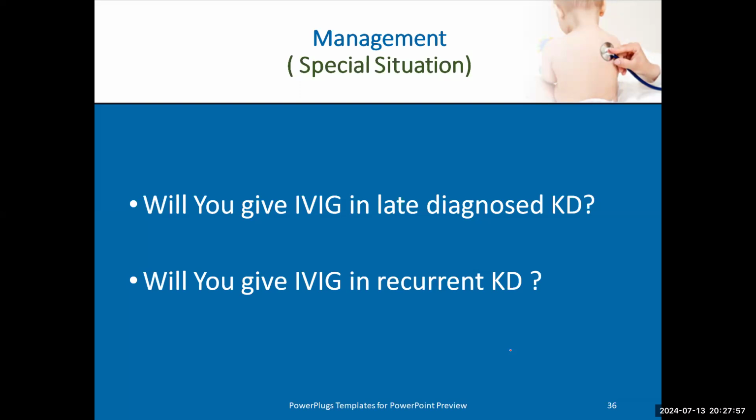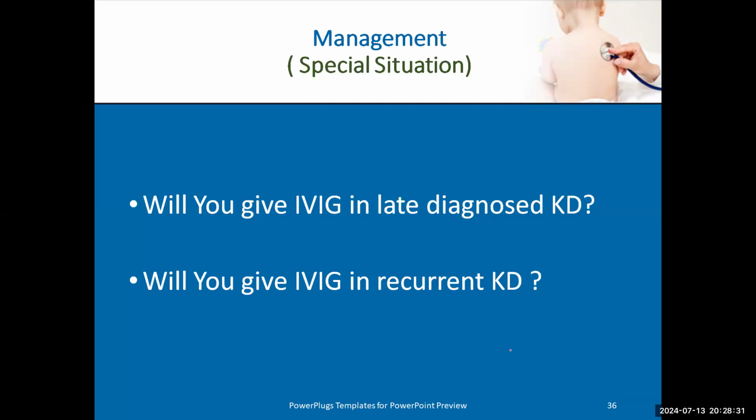Now, special situation. If a patient came to me with fever for 12 days, 13 days, 14 days, shall I give him IVIG or not? We said a lot in this lecture that IVIG is typically used in the first week or first 10 days. After the first 10 days, it may not have the most benefit. So if a patient came to Sahara Hospital and has been feverish for 12, 13 days, should I start IVIG or not? This is the first question.